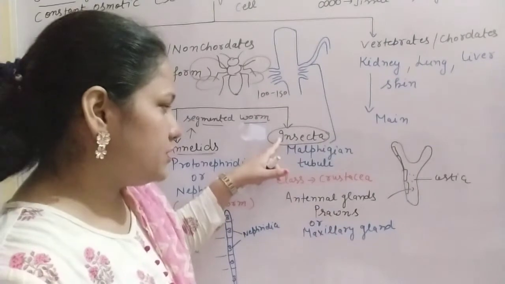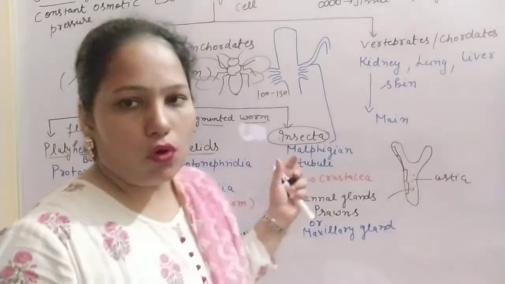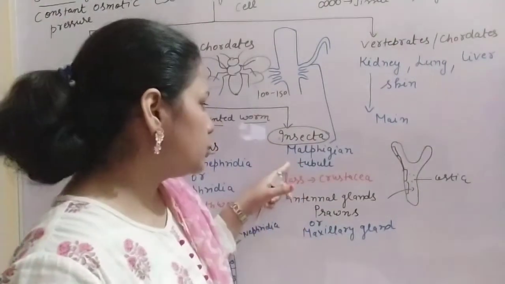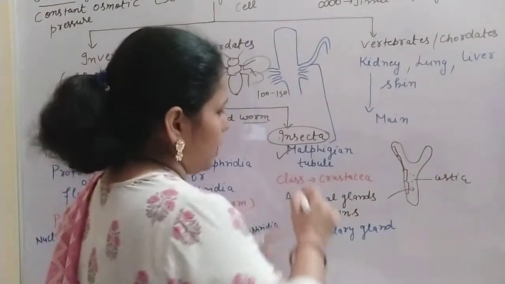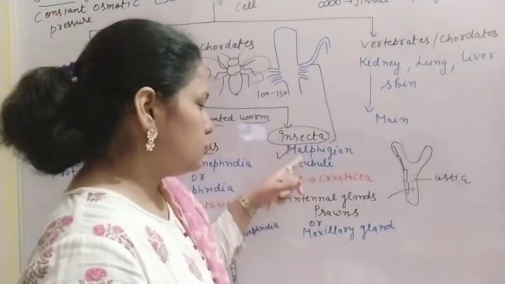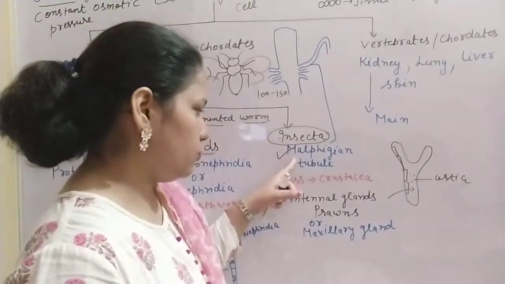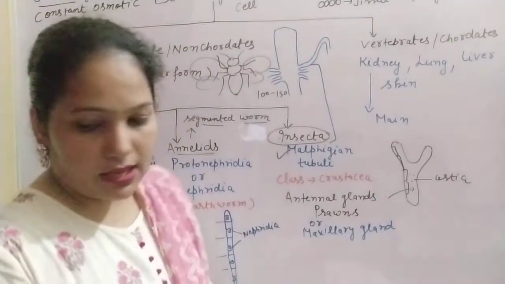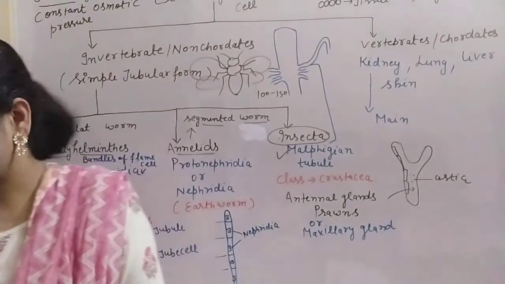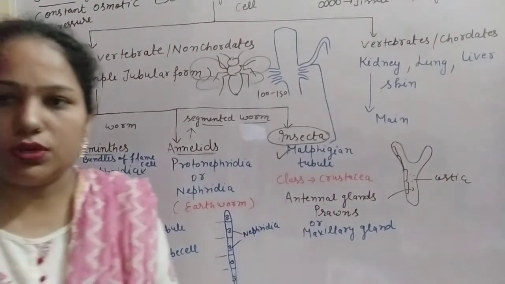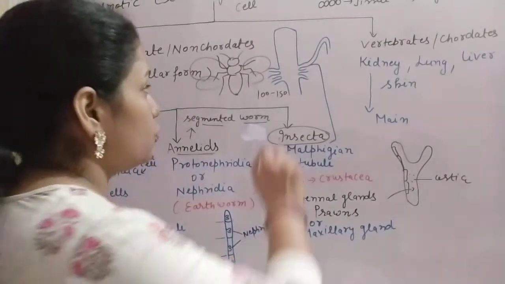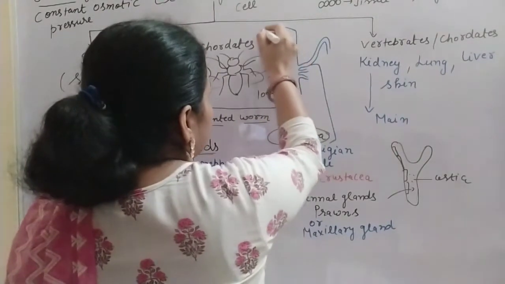So in case of insects we can take the example of cockroach. In cockroach the excretory structure is the Malpighian tubule. You can take the diagram of the Malpighian tubules in the cockroach. Here it is known as the midgut.